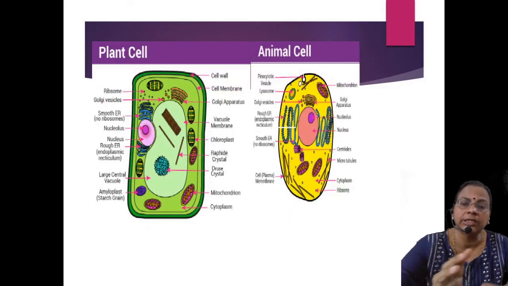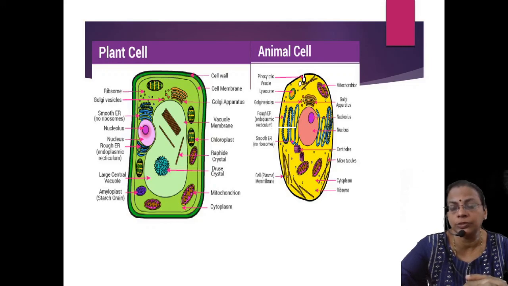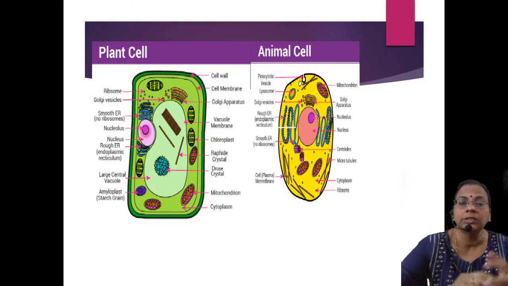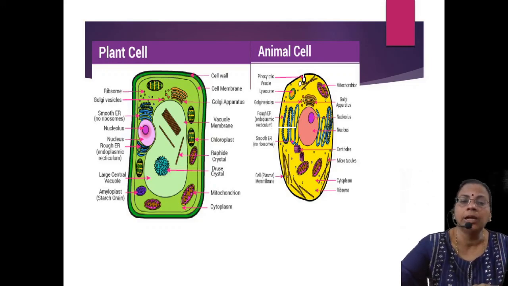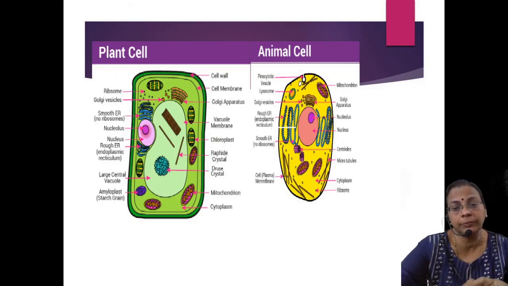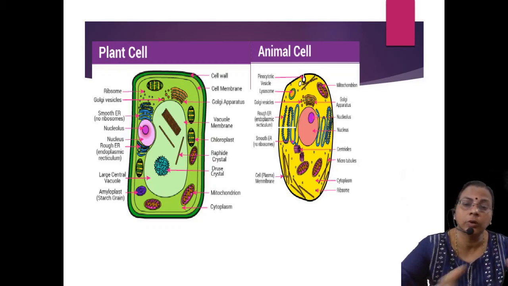Then this is the comparative study of animal cell and plant cell. In the plant cell, there is an extra layer called the cellulose cell wall, and inner to the cell wall there is a cell membrane, which is present in plant cells as well as animal cells. It encloses the jelly-like substance called cytoplasm, and in the centermost region there is a nucleus. As for vacuoles, a plant cell has a large central vacuole, while an animal cell has many vacuoles, but size-wise they are small. And all the organelles are present.